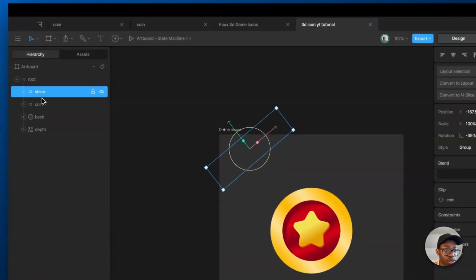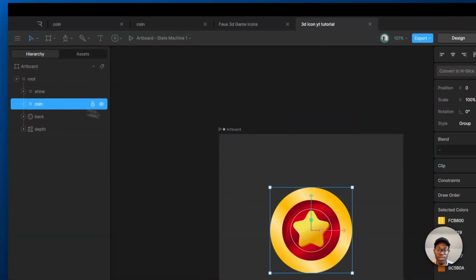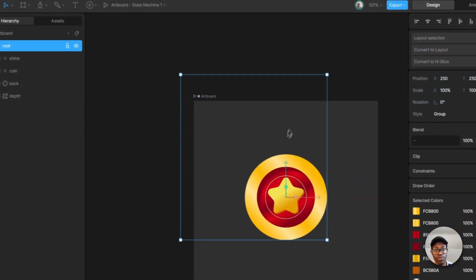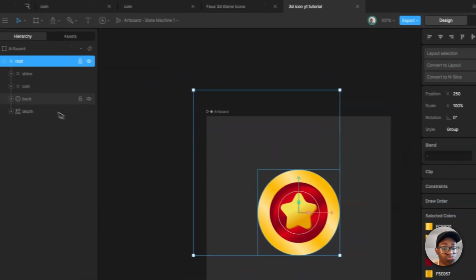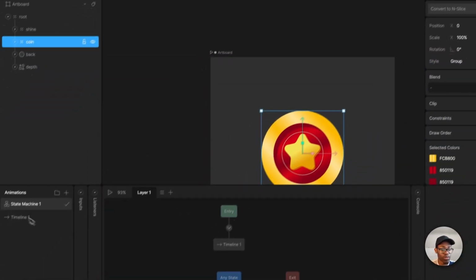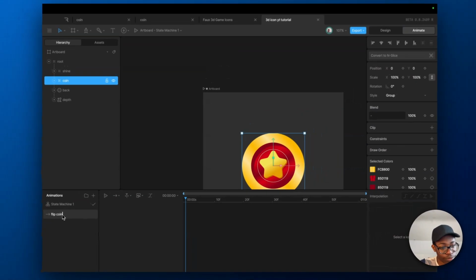Bring it into the root, because once we rotate the root later on, if we want to, not compulsory. So now let's just animate it. Remember, everything is there right now. So we'll come over here and we'll call this flip coin.